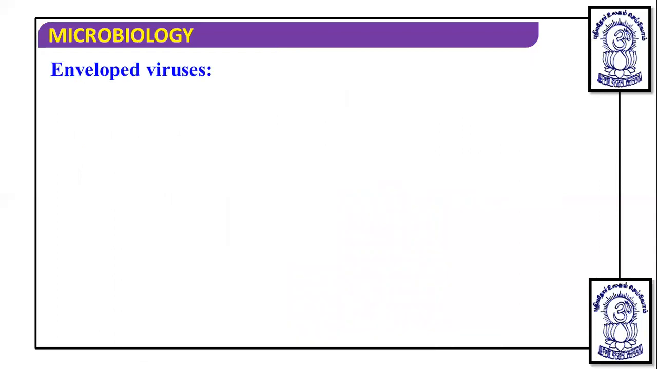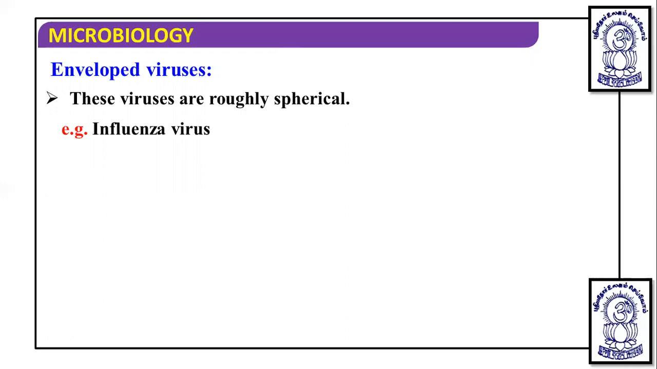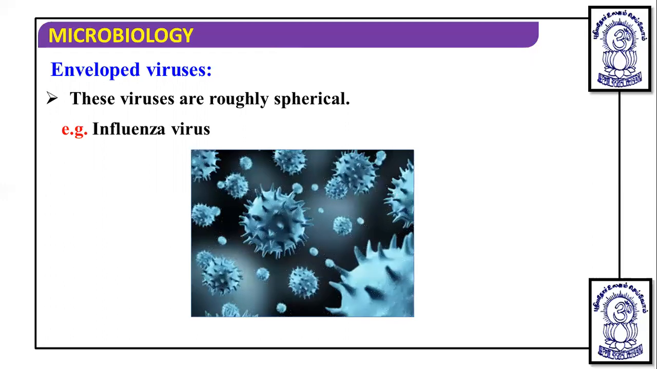Some viruses have an envelope outside their capsid. Usually what happens is there is a centrally located DNA or RNA, that is, nucleic acid, surrounded by a protein capsid, and then the virus is surrounded by the envelope. That type of virus is known as an enveloped virus. Enveloped viruses are usually roughly spherical, and the example is the influenza virus. You can see the outermost covering is nothing but the envelope.